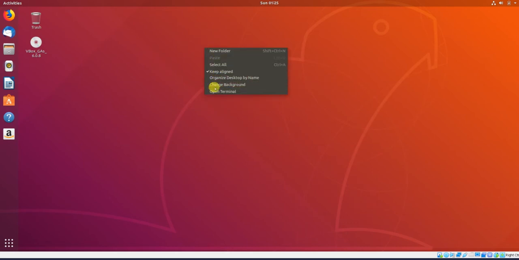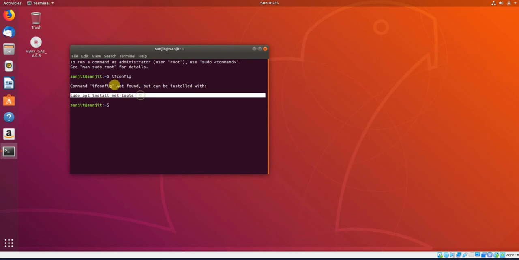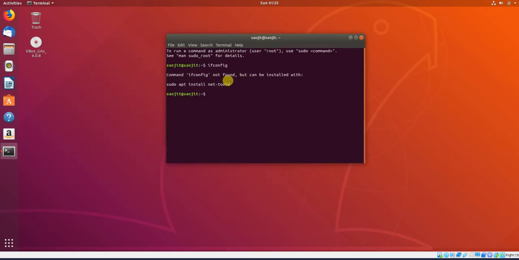One more thing you should do: open the terminal and note down your IP address. ifconfig is the command. I will show each and every command, but at this moment you need to do this. Right now I need to install this tool, so I will show you in the next class. You should note down your IP address as well, which is required in the upcoming sessions. I will show you how to install it when I teach you the installation of software in Ubuntu.